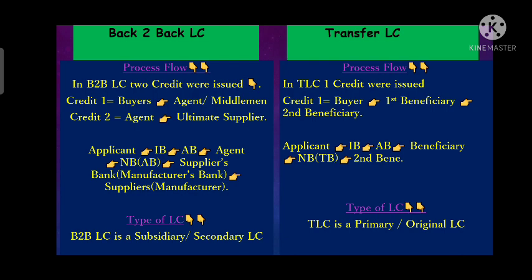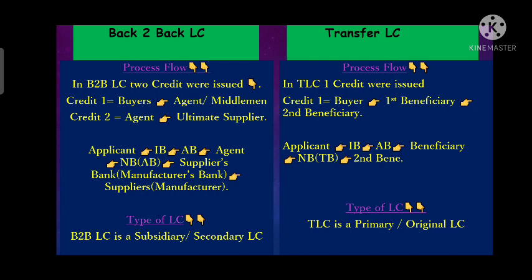So first credit is issued between buyer to agent, and after that, basis on that first credit, and taking the security of first credit as a collateral, the second credit is issued, and which is issued by an agent favoring to the ultimate supplier, right? So this is the process flow, actually how it happens in back-to-back LC.